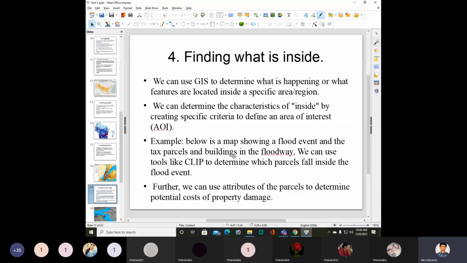We can use GIS to determine what features are located inside a specific area or region.